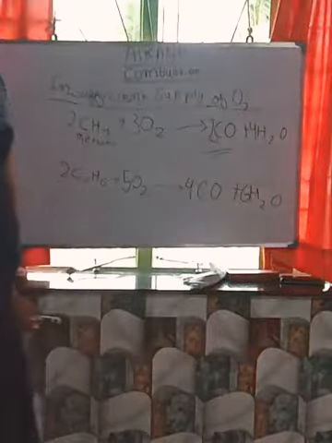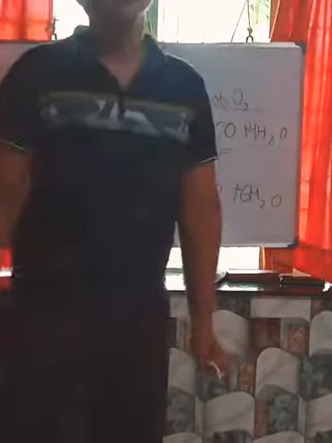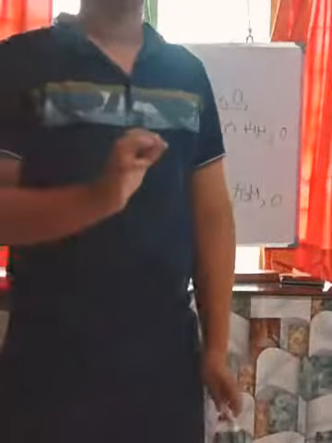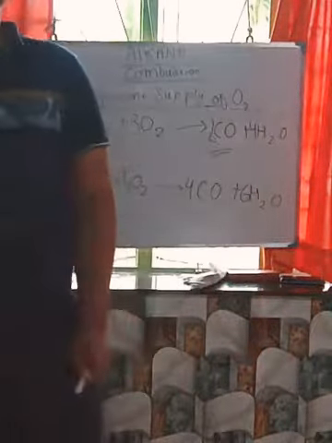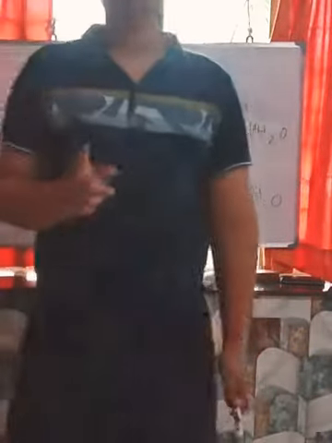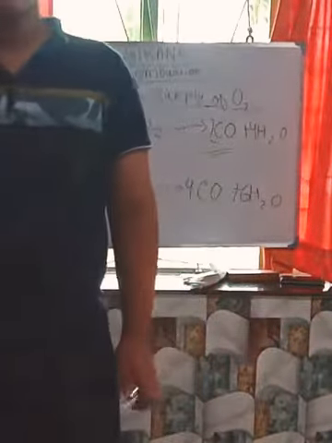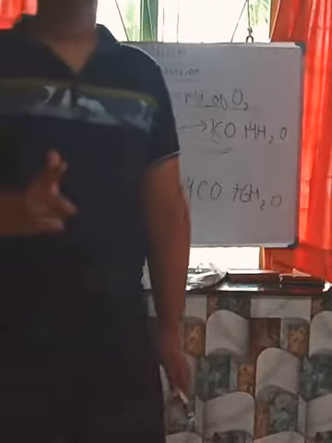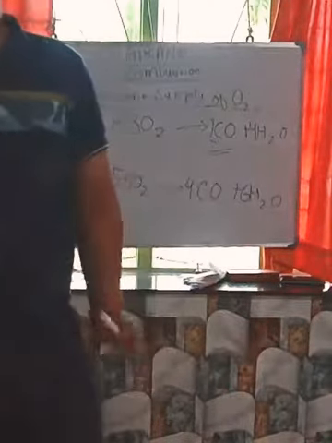In the exam, the question will come: why is the insufficient supply of oxygen during the combustion of alkane not favorable? So that time you have to tell that the insufficient supply of oxygen during the combustion of alkane is not favorable because it produces the harmful gas carbon monoxide, which causes global warming or greenhouse effect. Okay.